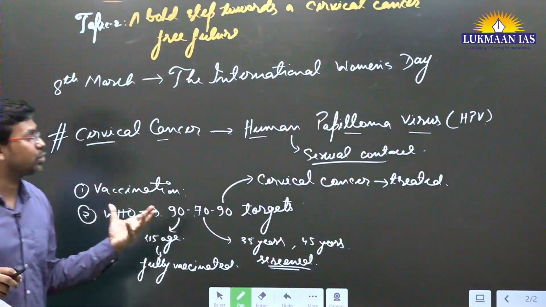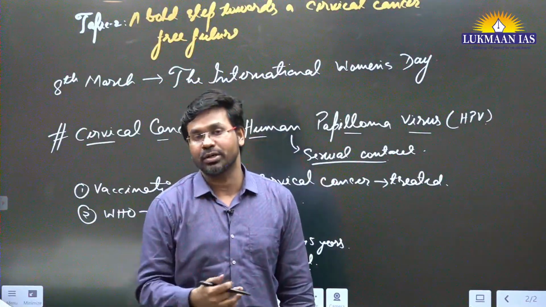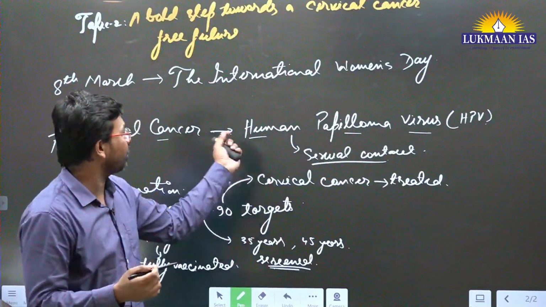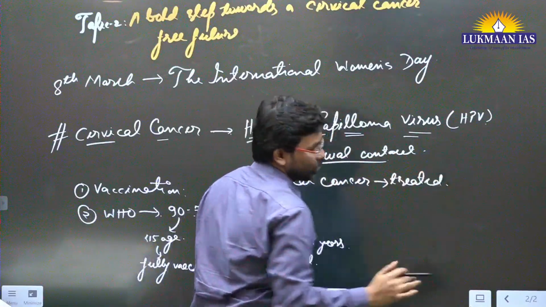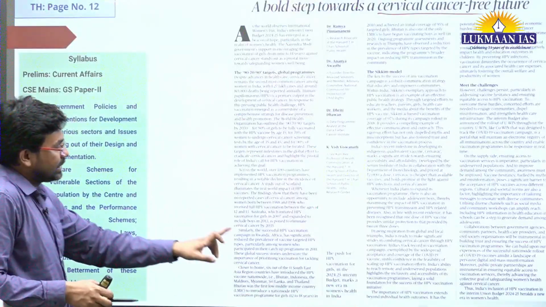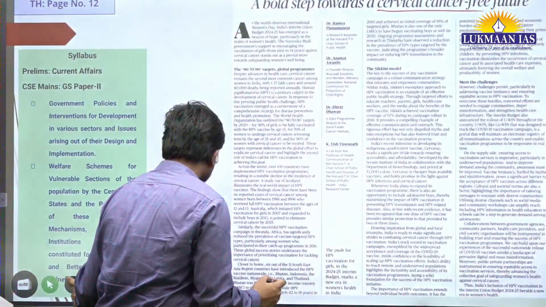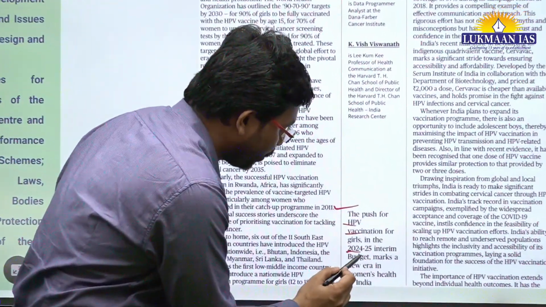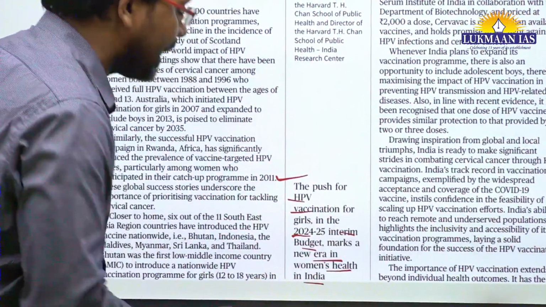And in India also, the government of India has announced that they are going to come up with proper treatment plans, proper vaccination programs related to human papilloma virus. So in this article, they have discussed this particular factor. Here they say that the push for human papilloma virus vaccination for girls in the 2024-25 interim budget marks a new era in women's health in India.